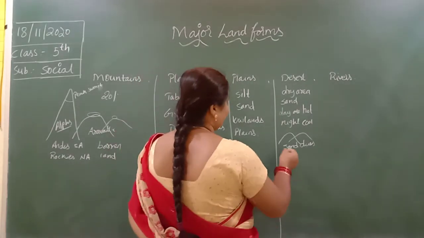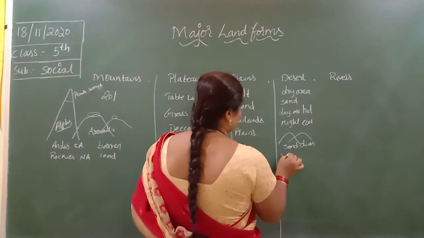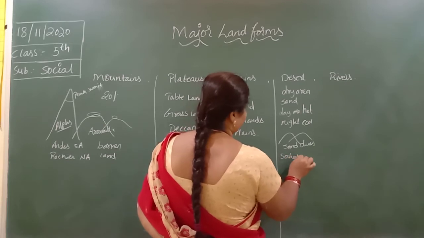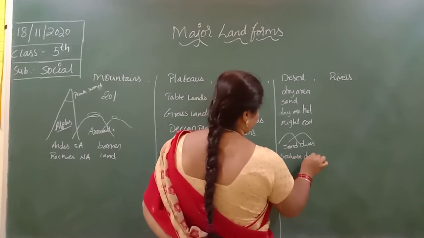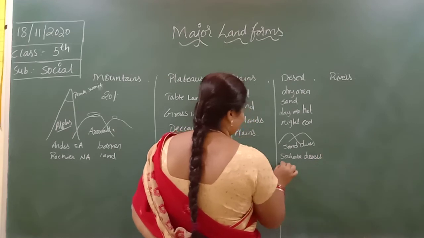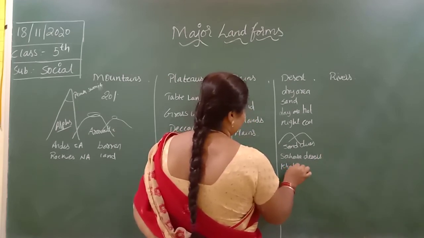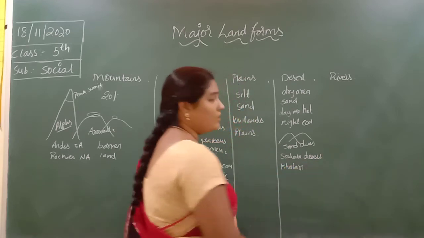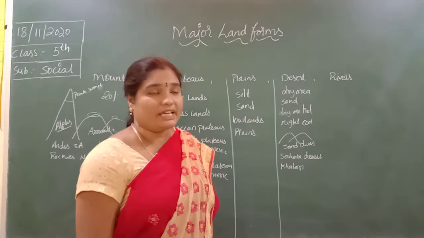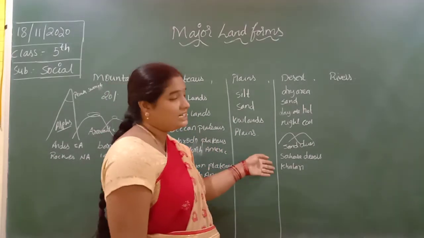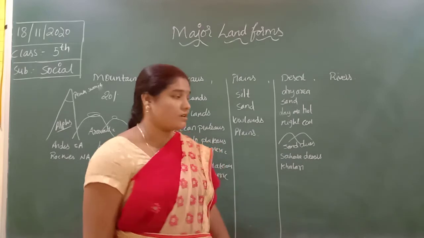The Sahara desert and Kalahari desert are the examples of Africa.